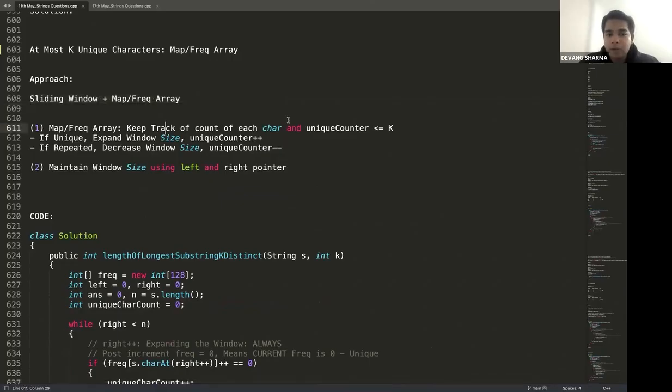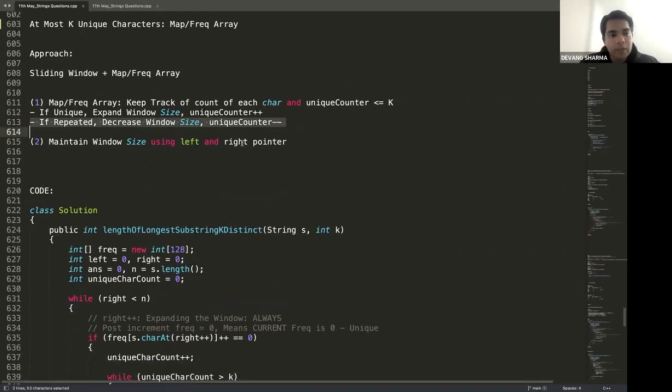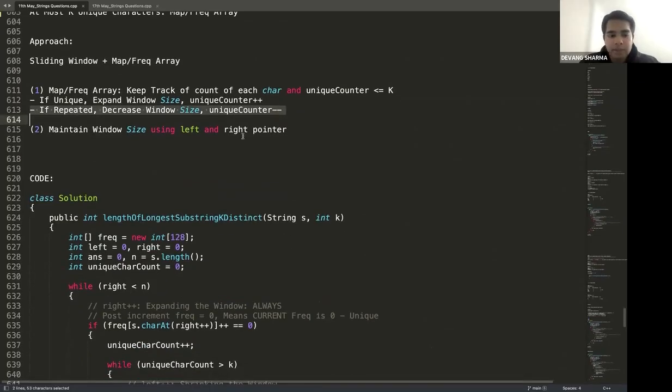I'm going to keep track of the count of each character and my unique counter less than or equal to k. If it is unique, I'll expand my window size, unique counter plus plus. If it is repeated, I'll decrease my window size, unique counter minus minus. I will maintain the window size using left and right pointers.